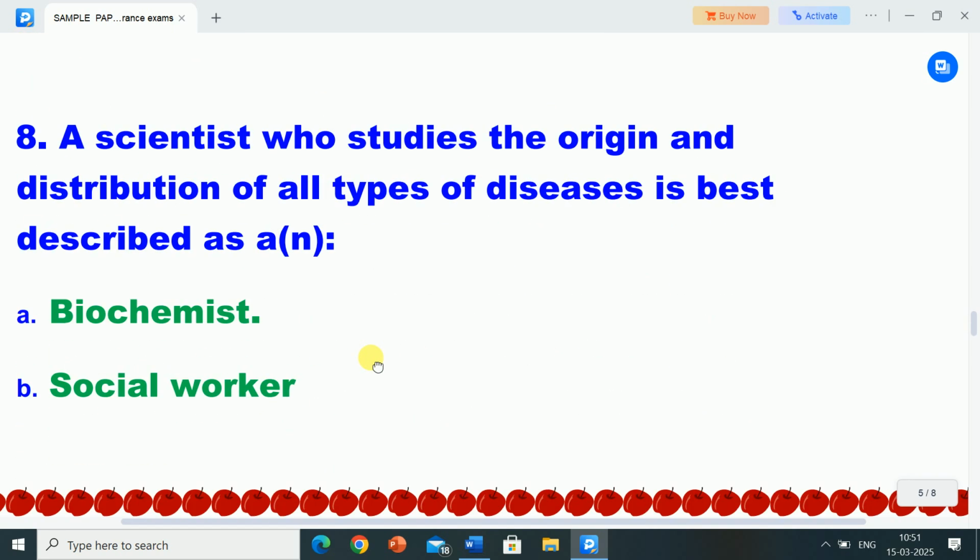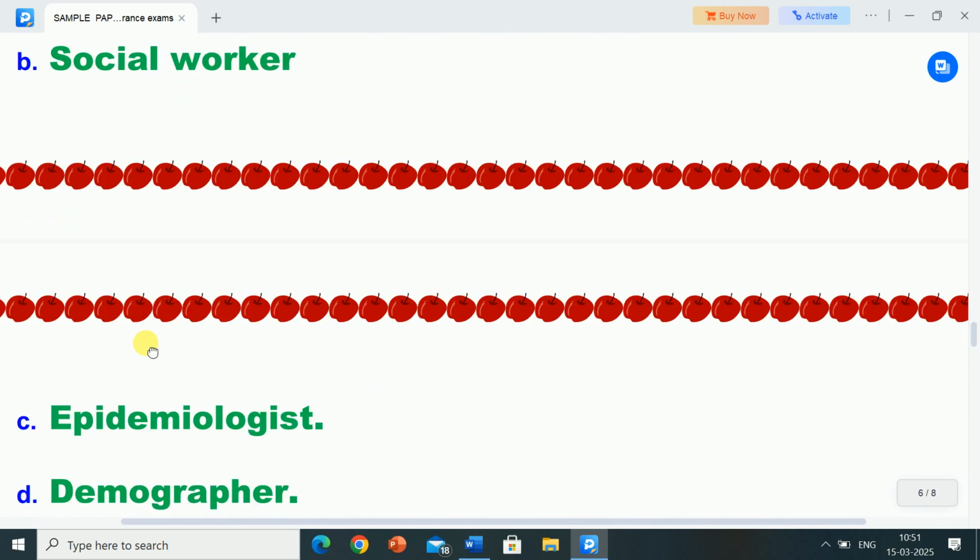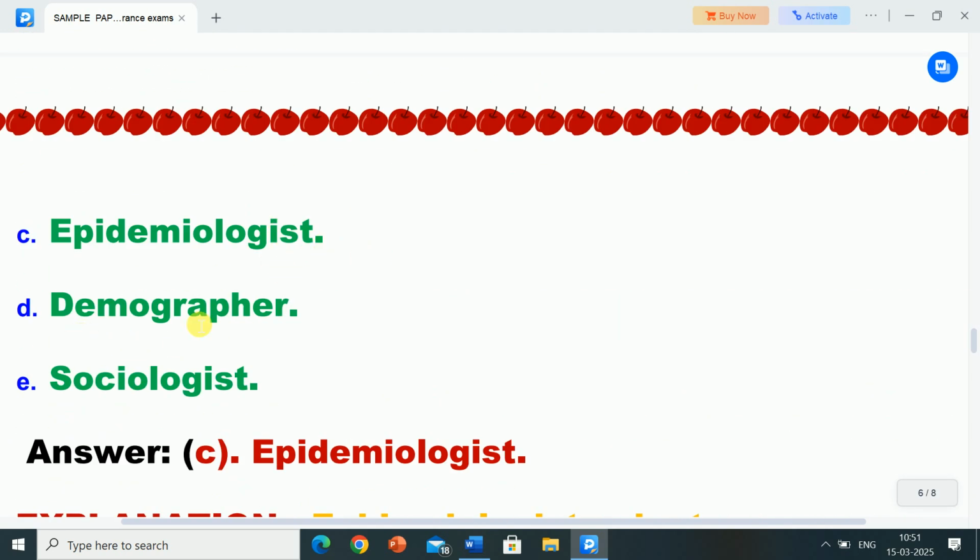Question number 8: a scientist who studies the origin and distribution of all types of diseases is best described as: options are A, biochemist; B, social worker; C, epidemiologist; D, demographer; E, sociologist.